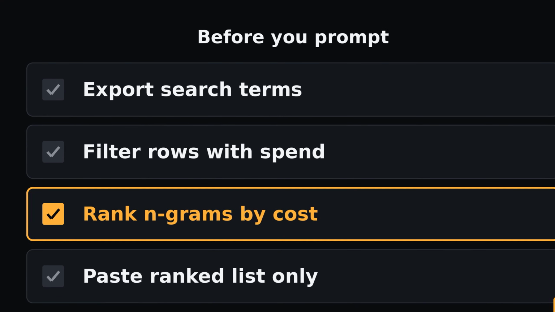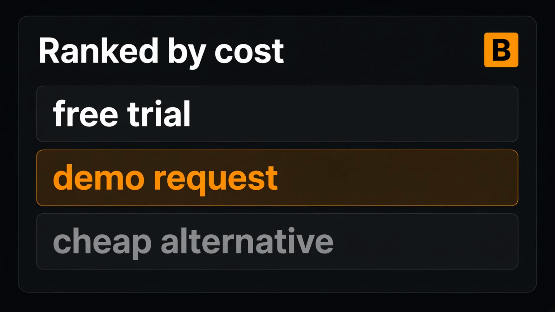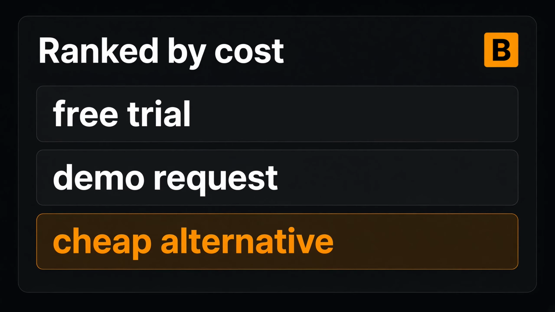Step 1. Use ChatGPT for RSA built from search terms, not from a blank prompt. Export the search terms report. Keep only rows with spend. Weight each n-gram by cost. Paste that ranked list into the model and ask for 15 headlines and 4 descriptions that reuse the expensive phrases. You are compressing paid language, not inventing brand poetry.